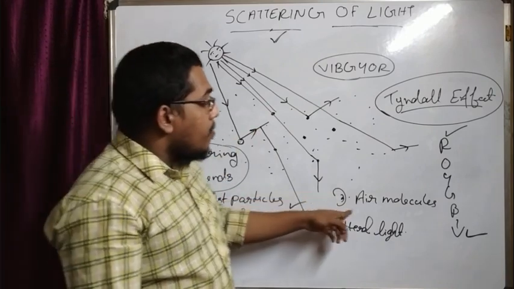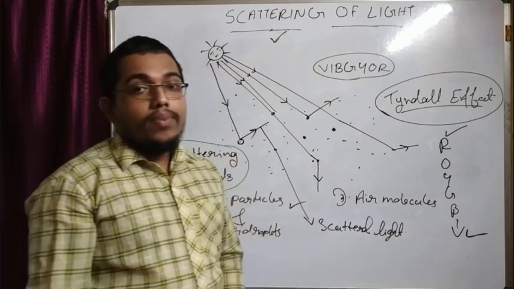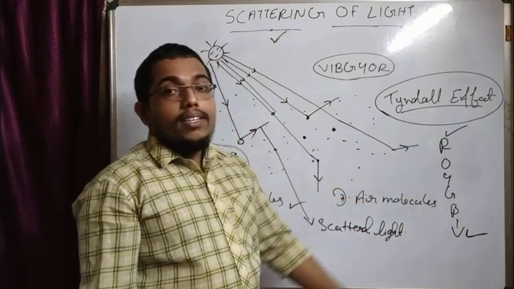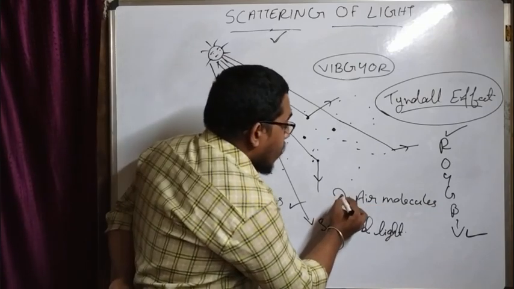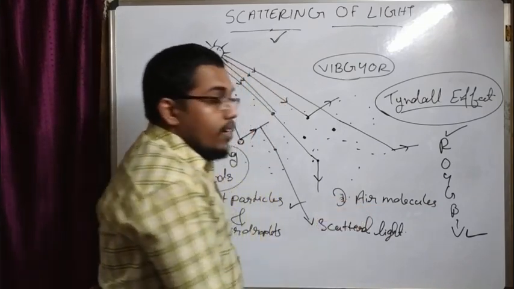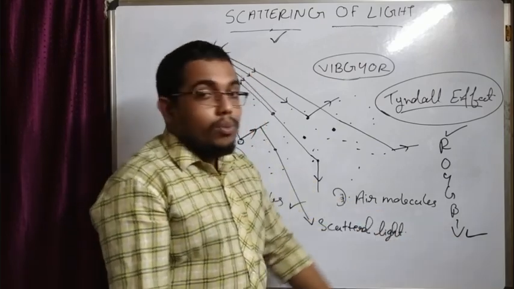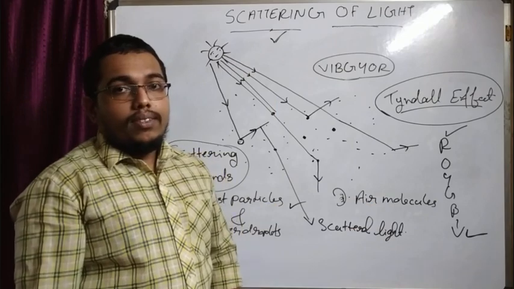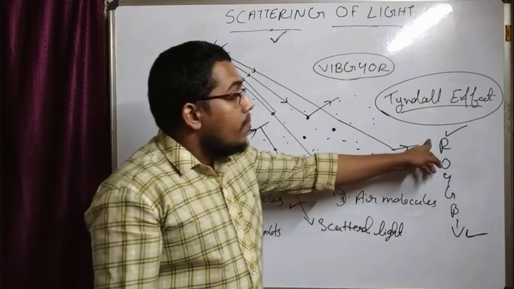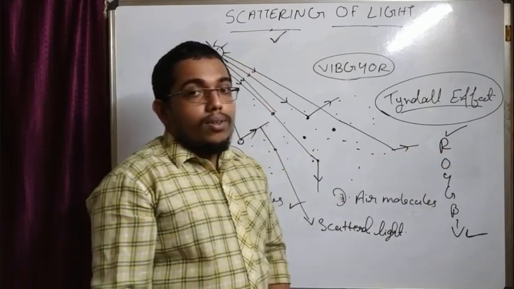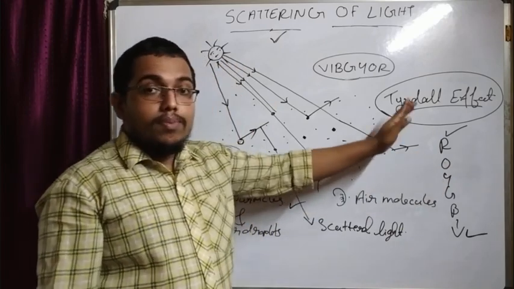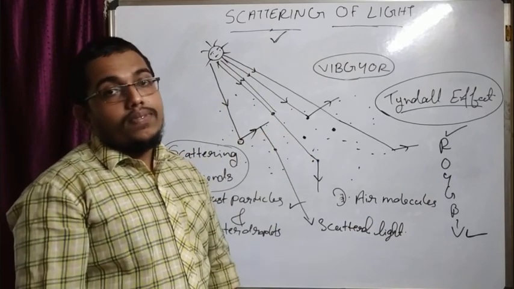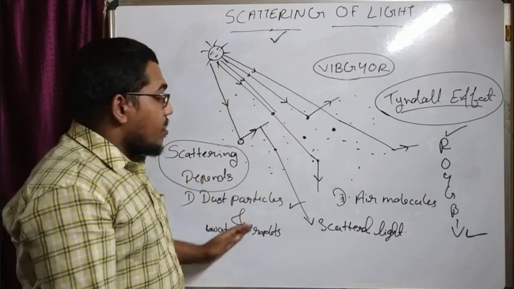Clear? At the same time, in the second case, the air molecules are much smaller than the wavelength range of the visible light. Therefore, the lower wavelength colors like violet, indigo, blue scatter in the atmosphere. Clear? At the same time, the colors like red, orange, yellow, because they have the higher wavelength, do not scatter much in the atmosphere. Clear? So these are the ideas.